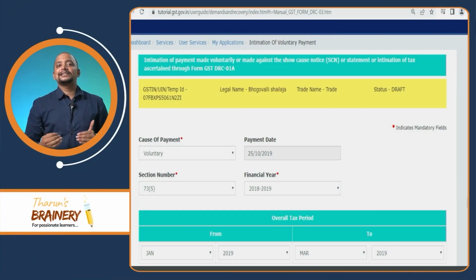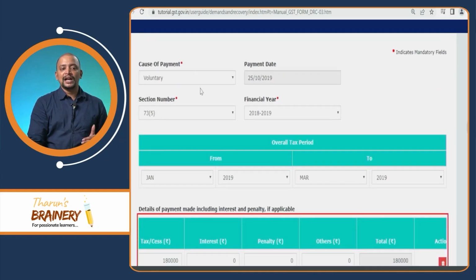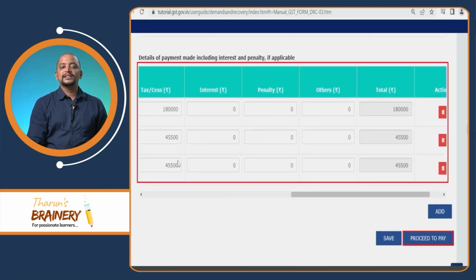So how to access this DRC3? Once you log into the portal, on the dashboard under Services, User Services, Applications, Intimation of Voluntary Payment. In that Intimation of Voluntary Payment, Cause of Payment. This is the form GST DRC3. Here, what is the cause of payment and under which section? What is the date, financial year? How much is the amount of tax, interest and penalty that is payable?